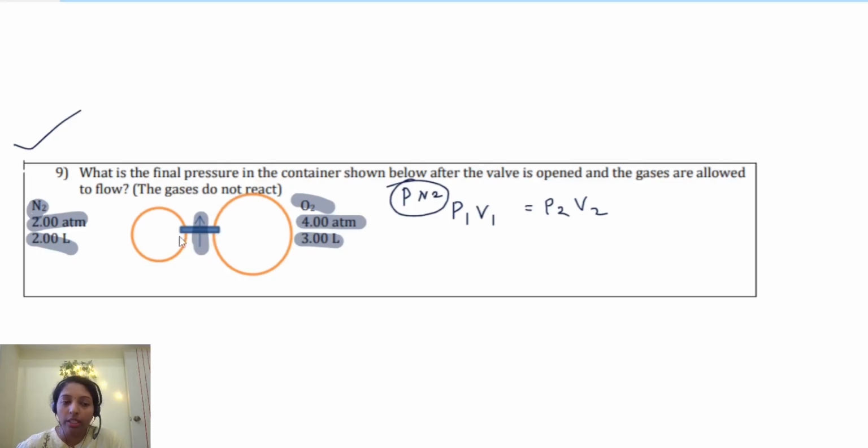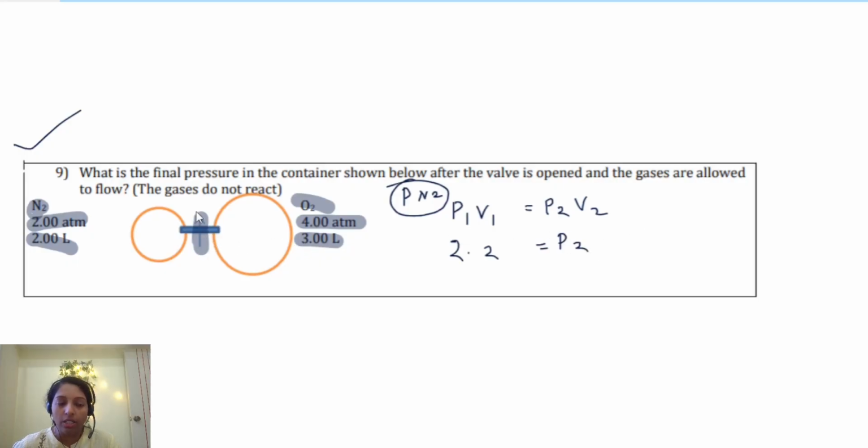Even when you are mixing, the number of moles is also increasing. The thing is, the number of moles of nitrogen is the same, right? So there is no change in partial pressure of nitrogen in terms of number of moles. Only the volume is changing. All others are constant. So that's why you can use P1 V1 is equal to P2 V2 in the nitrogen case. So 2 is here, 2 is there, and here also P2 means P2, we need to find. Volume.